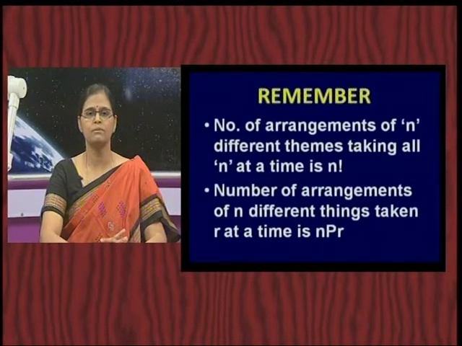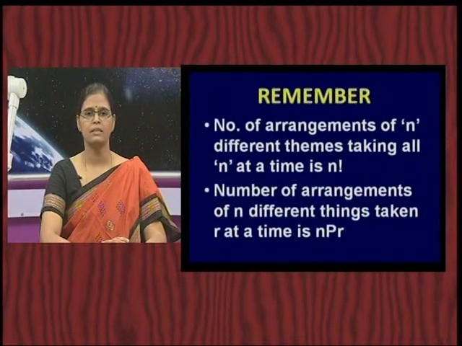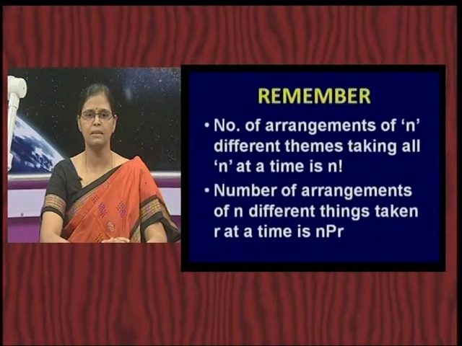So, what is it that you will have to remember from this small little thing that I have taken you all through with the examples and then the definitions on permutations. These are the important things that you should remember. First thing is number of arrangements of n different things, taking all n at a time is going to be n factorial. Second one, number of arrangements of n different things taken r at a time is going to be n p r.